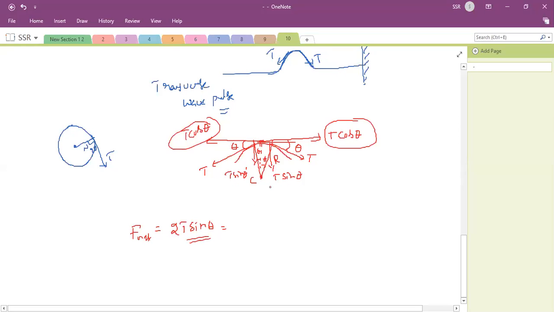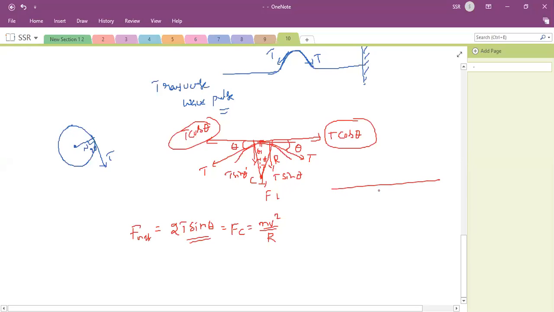Necessary centripetal force means, because it is forming a circular path, so here Fc is the necessary centripetal force. What is the Fc value? mv square by r, where r is the radius. Okay, mv square by r. 2T sin theta is equal to mv square by r. Are you clear this step?